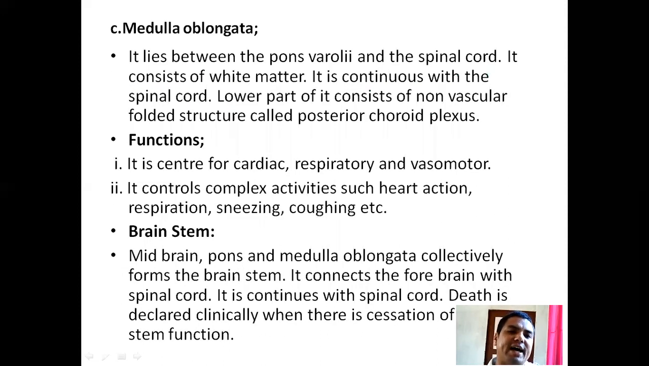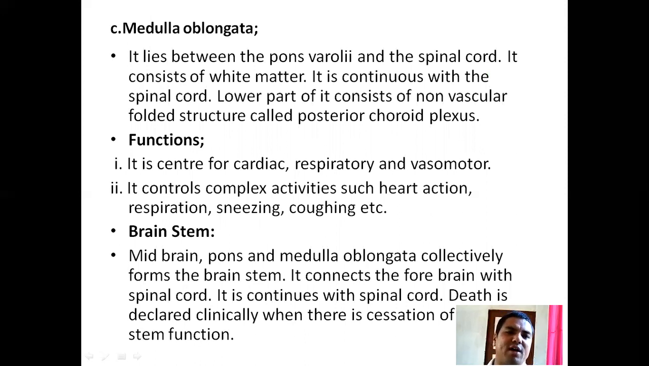Medulla oblongata. It lies between the pons Varolii and the spinal cord. It consists of white matter. It is continuous with the spinal cord. The lower part of it consists of a non-vascular folded structure called the posterior choroid plexus.